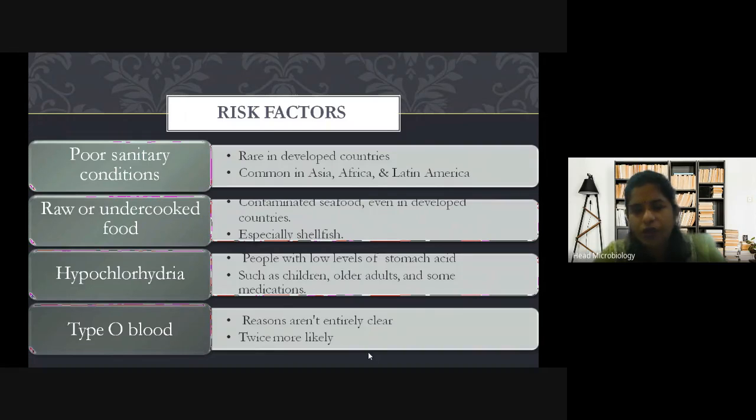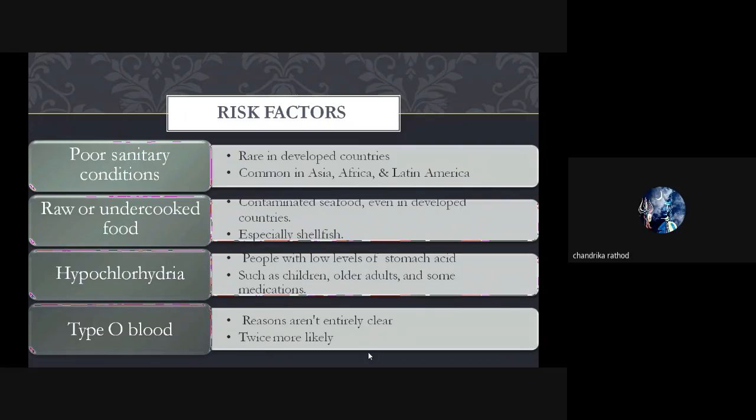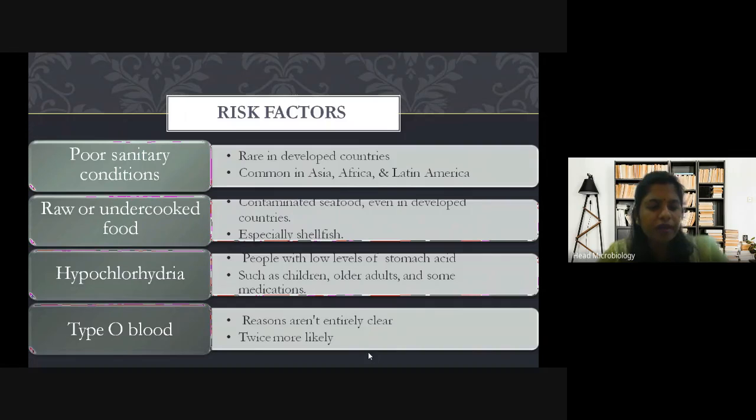Poor hygiene leads to what? Poor hygiene will lead to diseases, because infections spread under poor hygienic conditions.